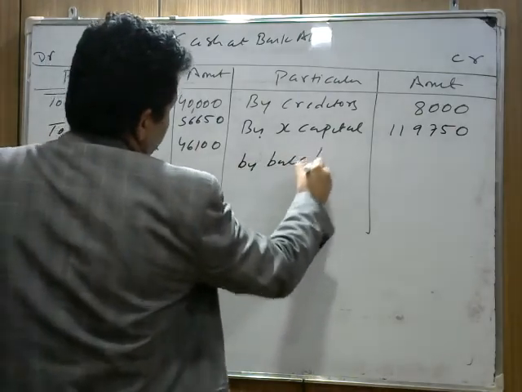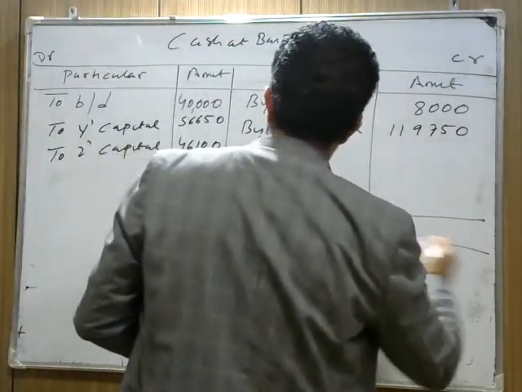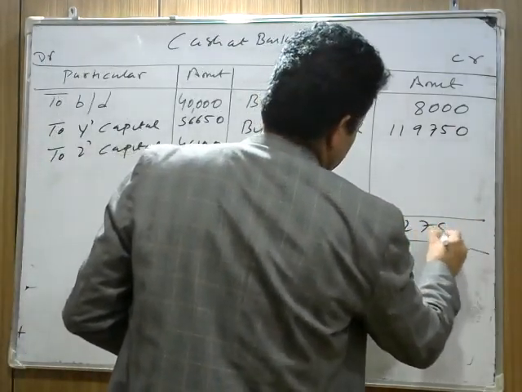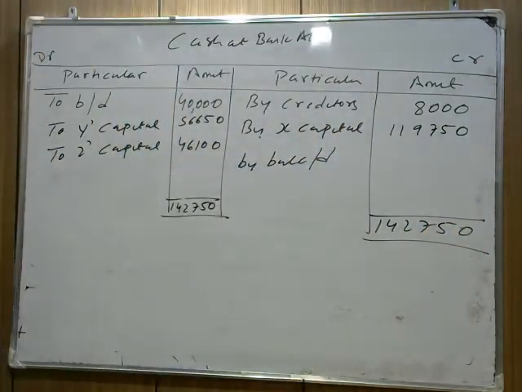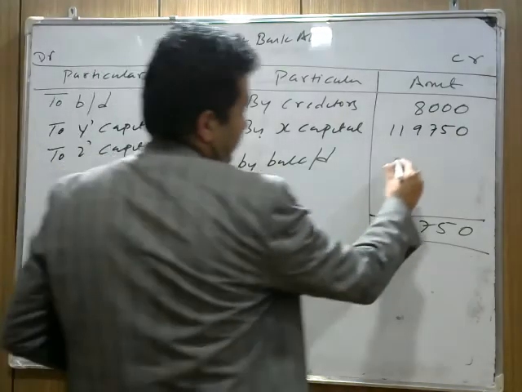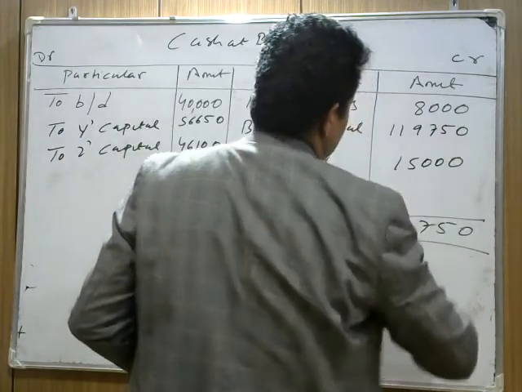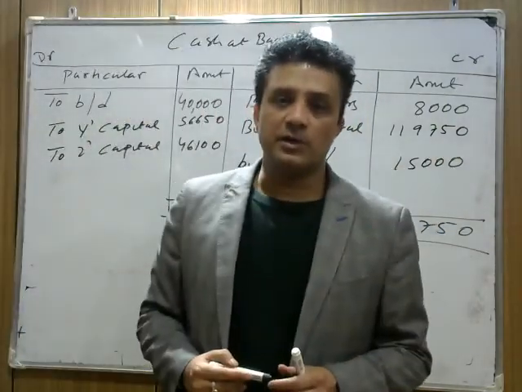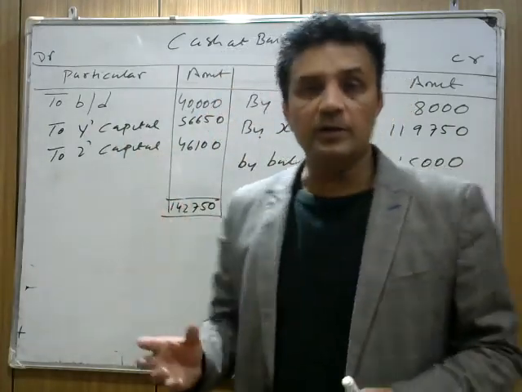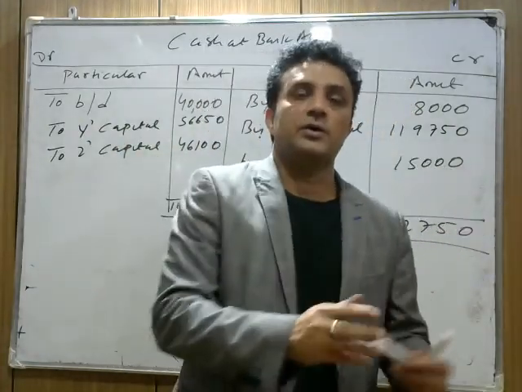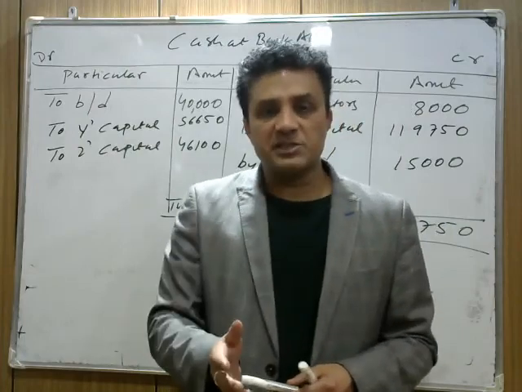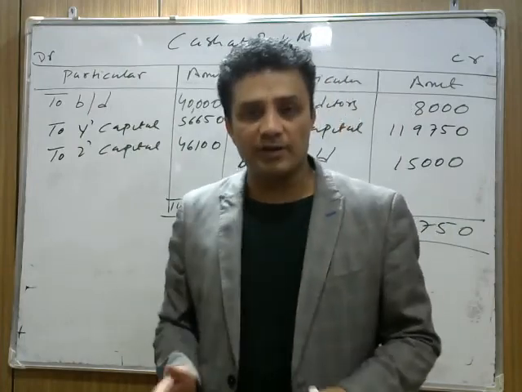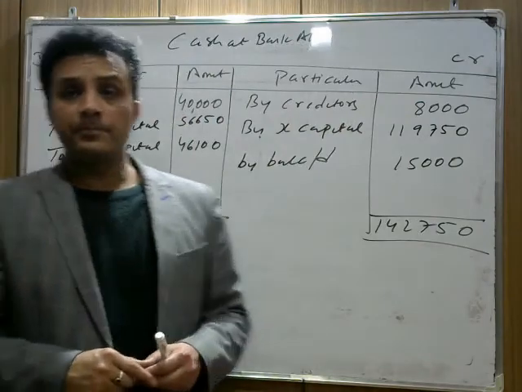Now we need to check. Our bank balance is 15,000. The answer is correct. The 1,42,750 minus 8,000 and minus 1,19,750 is coming 15,000. Yes. That means whatever cash balance we maintain, whatever adjustment we did, is correct. That's how we make the cash account. Now it's not troublesome to make the cash account over here. It's only to check your answer, whether you did the capital adjustment in a correct manner or something is wrong in it. So I hope you understand this part.